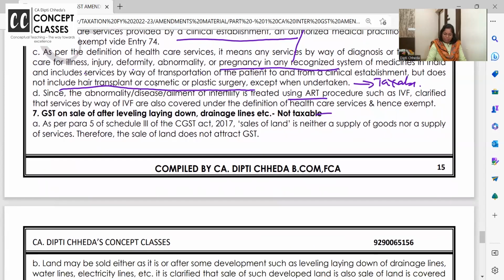GST on sale of plots after laying down drainage lines, etc. Okay. If you sell the plot, sale of land is not covered by GST. But if you buy a plot, you break it into 10 parts, you provide roads and sewerage and drainage, and you sell individual one tenth part as small plot. This is a very common thing. Have you seen in the outskirts of city? They buy a huge plot, they break it and they sell off the small plots. So even if they sell it after drainage and all facility, it's still a sale of open plot land. It is exempt, not liable to GST.